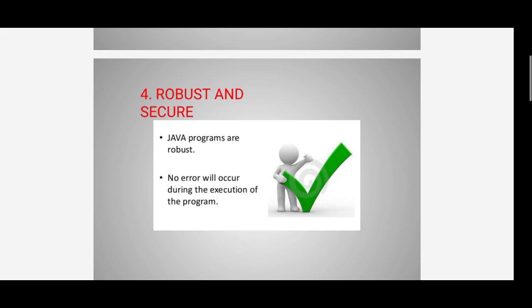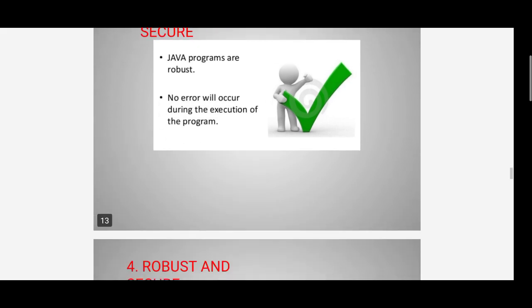That is the reason Java is used by a number of companies and people in different areas.